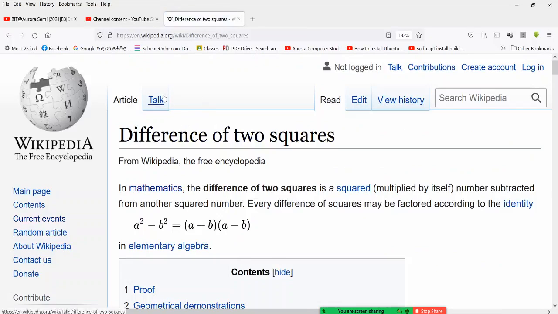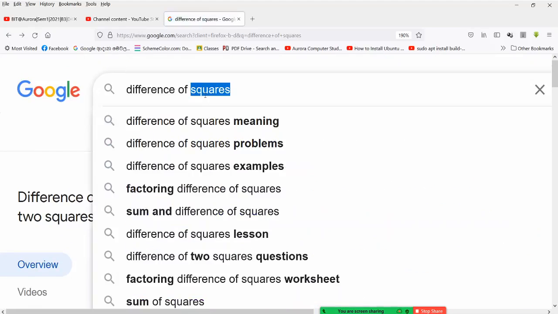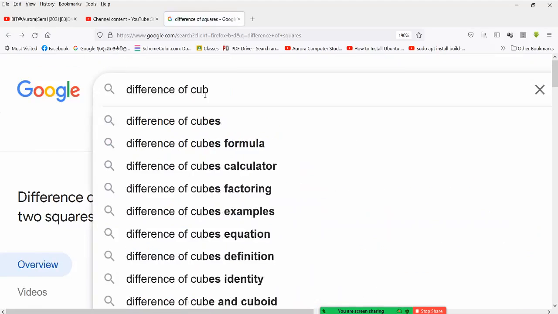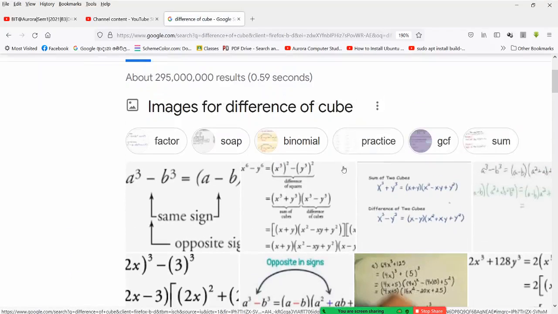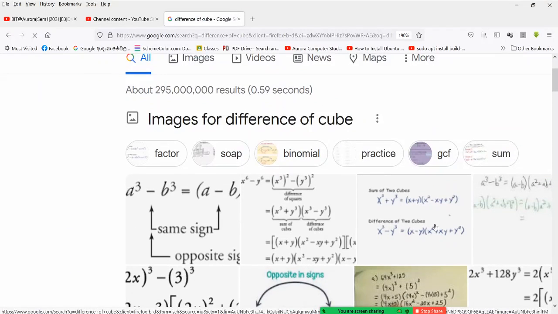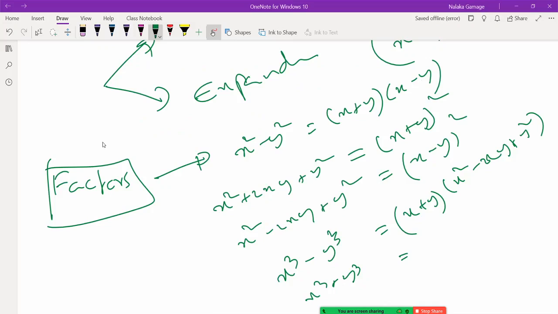So difference of cube. x minus y times, so here plus, here this one is plus, then this one is minus. x squared minus xy plus y squared.